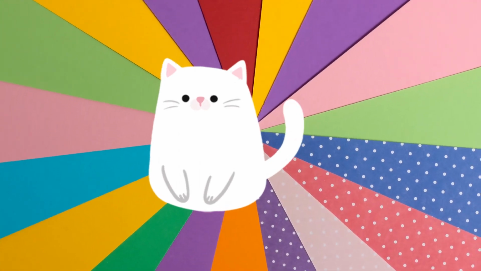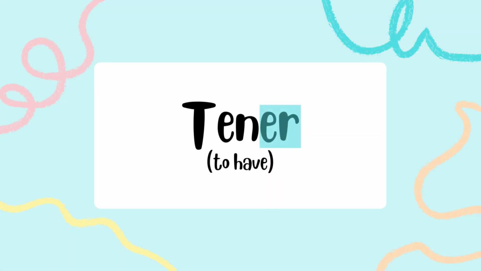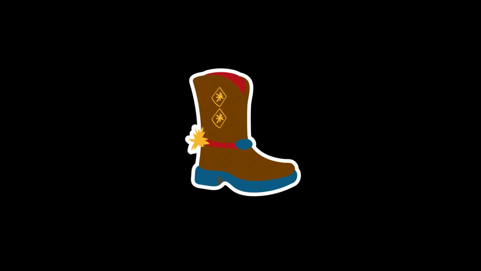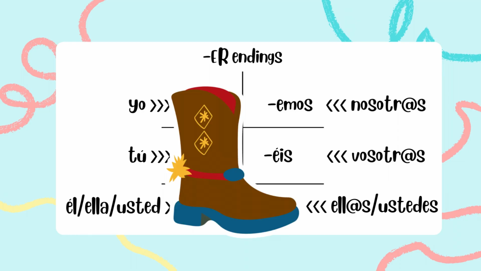Now, forget all of that, mix it up a bit, and you have the irregulars. Let's look at an example. A very common irregular verb is tener, to have. First, take off the ER ending so that you have the stem ten. But now this is where things get weird. Imagine a boot. This boot includes the yo, tú, él, ella, usted, and ellas, ellos, ustedes forms. See? It looks like a boot.